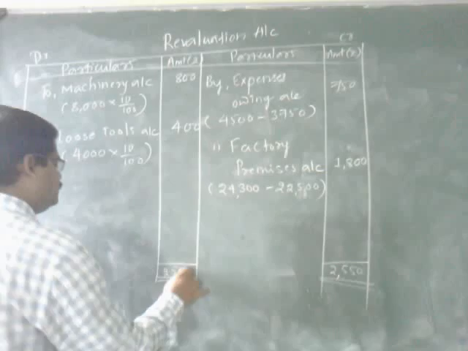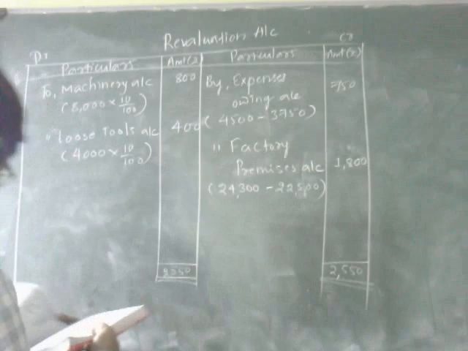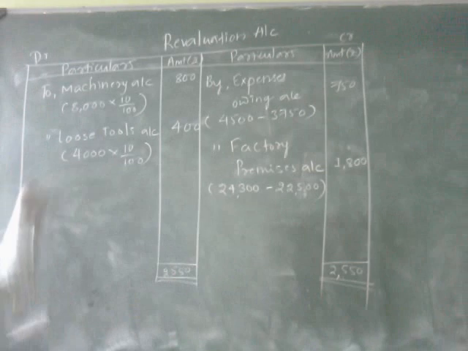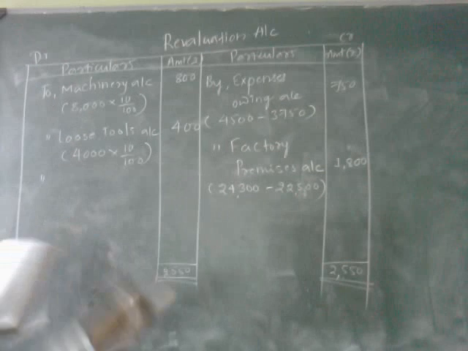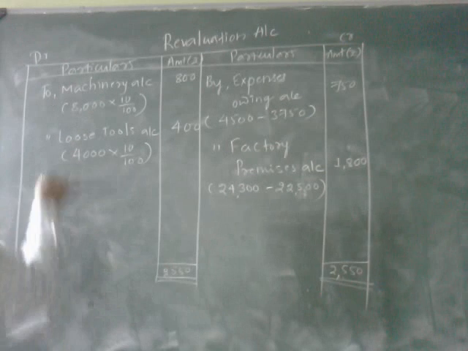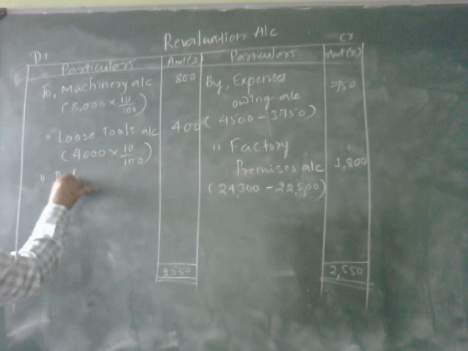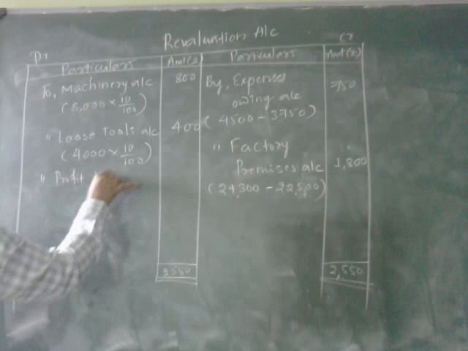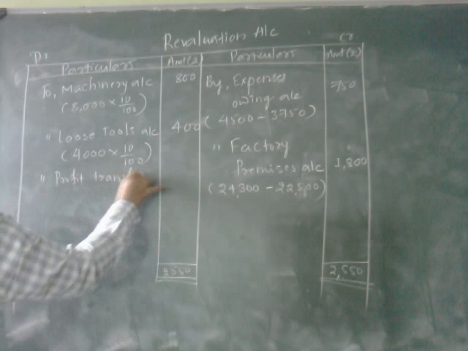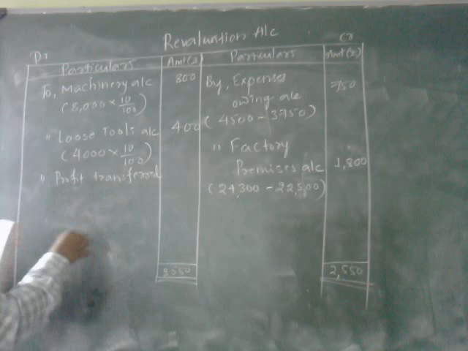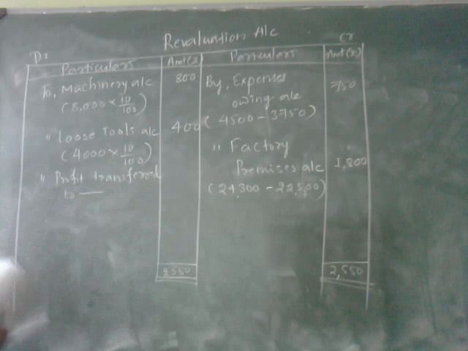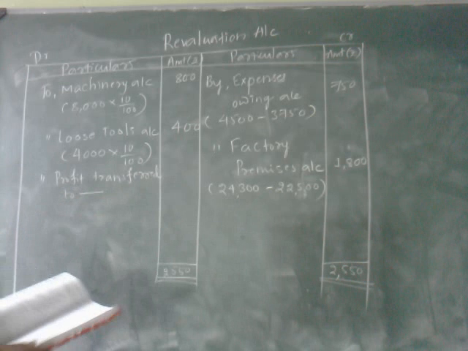2,550 is the total of the revaluation account, and here the credit side is more, that is why the difference will be profit transferred to partners. How many partners are there?